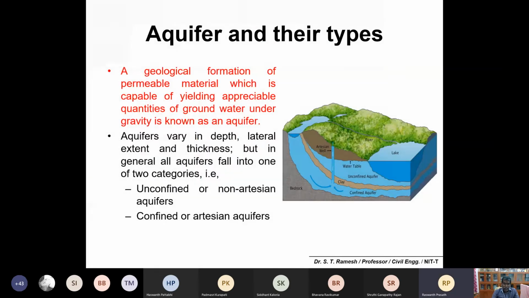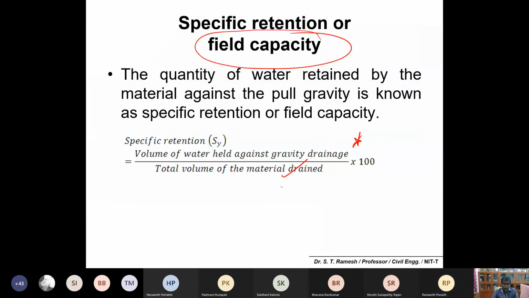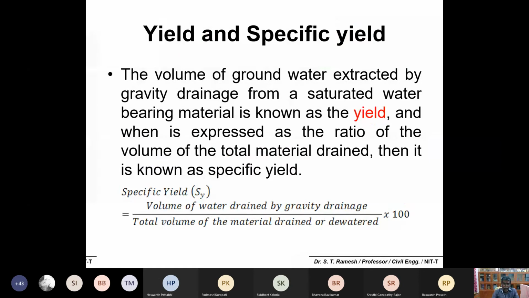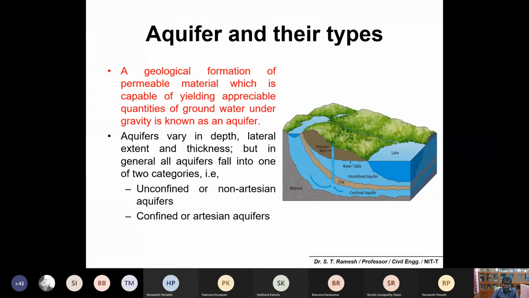Being familiar with these concepts, you are now familiar with yield, specific yield, and field capacity. Now you have to define what aquifers are. Please make a note on aquifer.